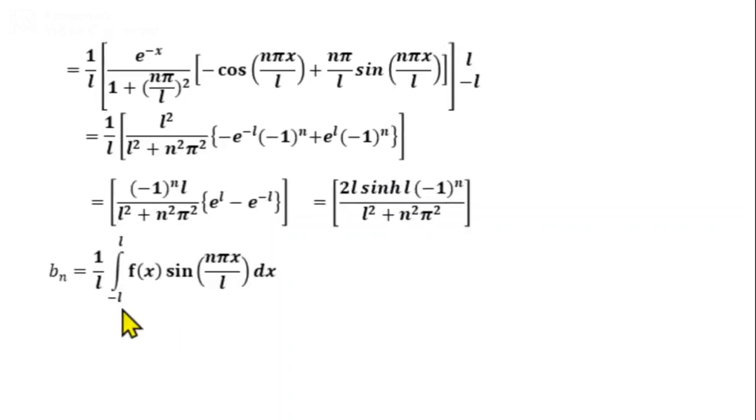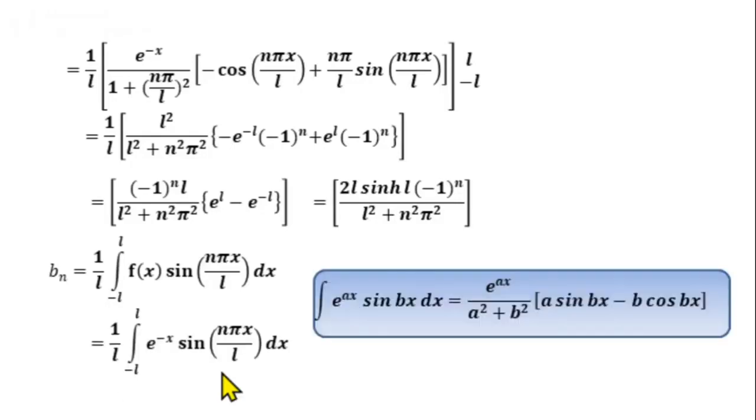Bn is 1 by L integral from minus L to L f of x sin n pi x by L dx. Substitute for f of x and then integrate using the standard integral formula: integral e power ax sin bx dx equal to e power ax divided by a square plus b square into a sin bx minus b cos bx.